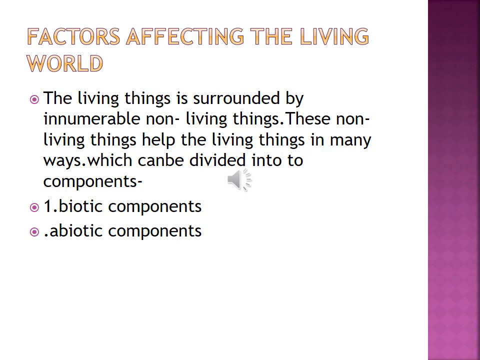You know that a living thing is surrounded by many non-living things, and these non-living things help the living thing. If we want to sit, we need a non-living thing as an object, like a sofa, table or chair, so we both depend on each other. So they are divided into two components: biotic component and abiotic component, as I told you in the previous slide. Now let's come one by one.